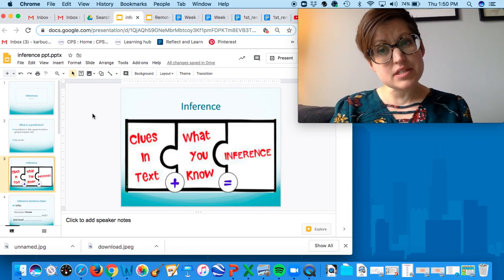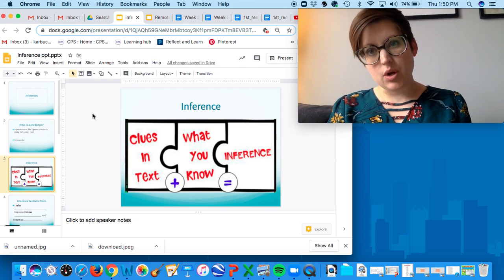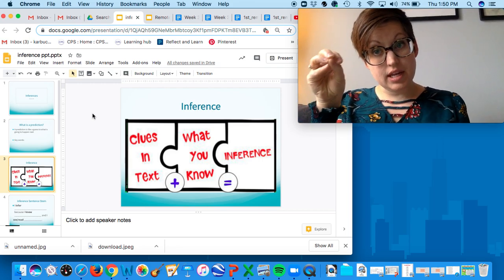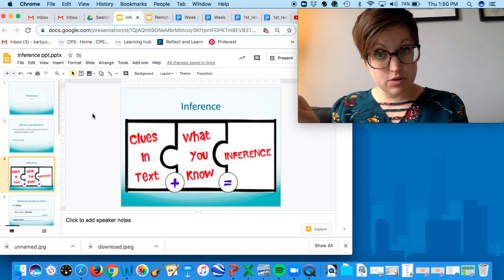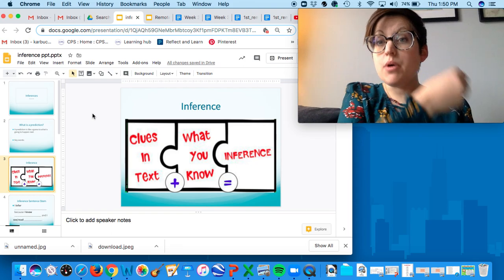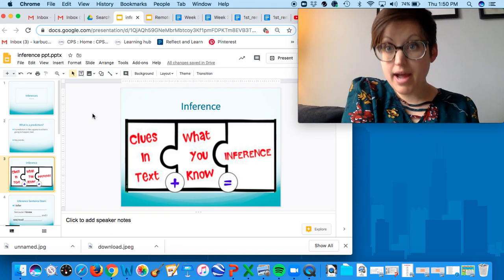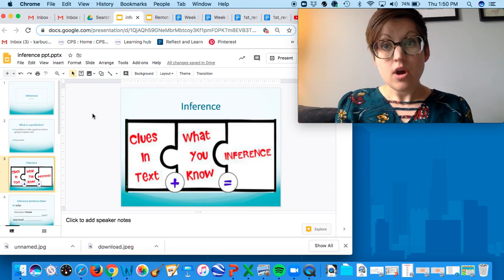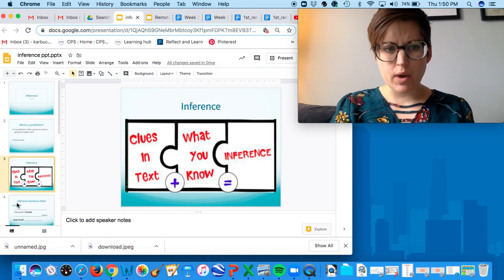An inference is almost like a mathematical equation, like an addition equation, where you find clues that you are reading in the text. So things that are right there in the book, whether in the picture or in the words. And you add that to what you already know about the topic, so your background information, equals an inference of what is going to happen or something about a character, okay?